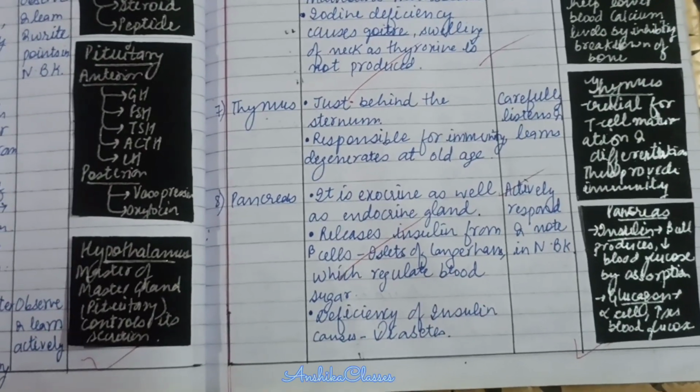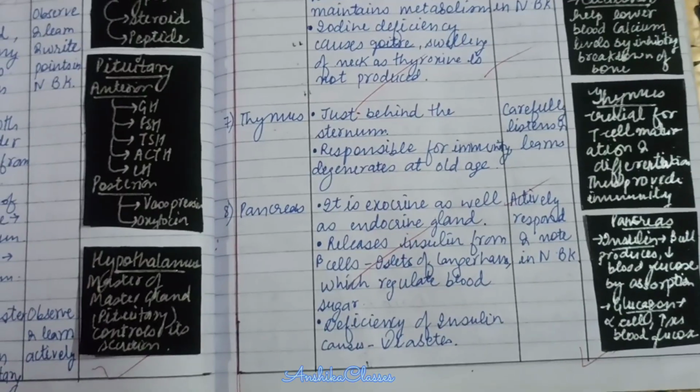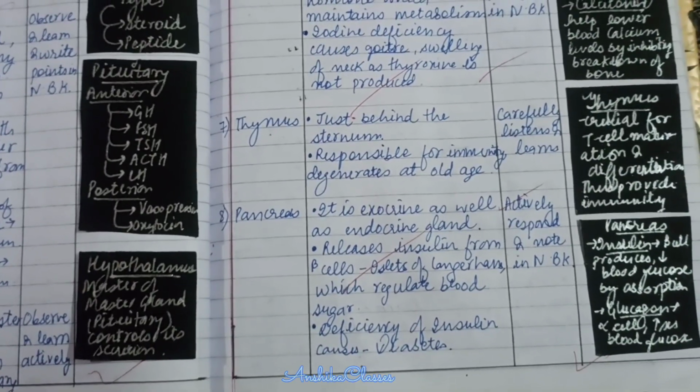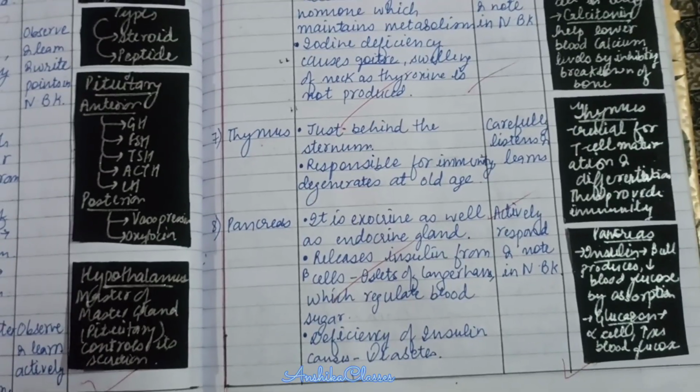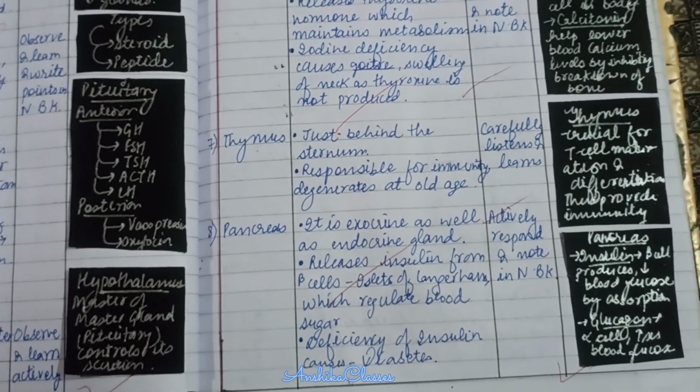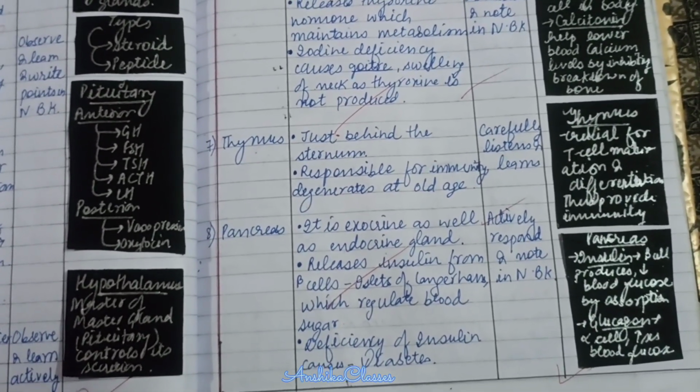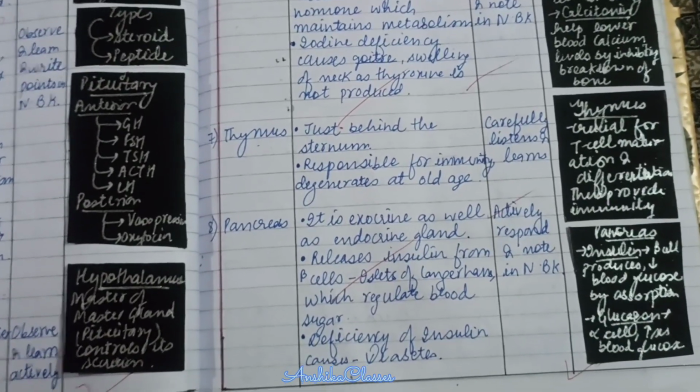Thymus gland. Thymus gland is present just behind the sternum, responsible for immunity, and it degrades at old age. Thymus gland is responsible for T cell maturation and differentiation and thus provides immunity.